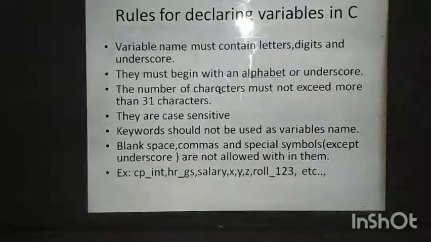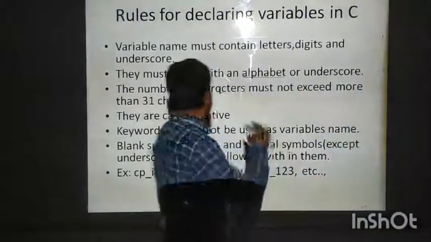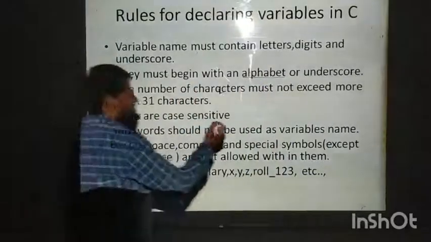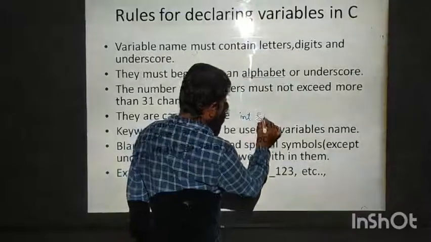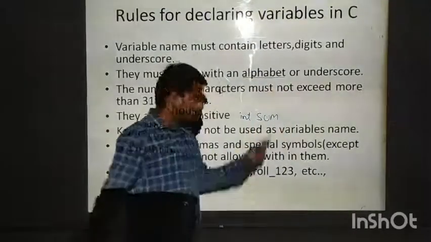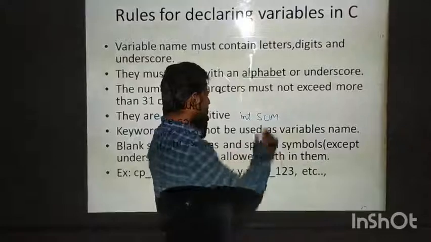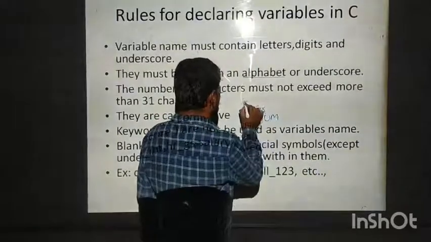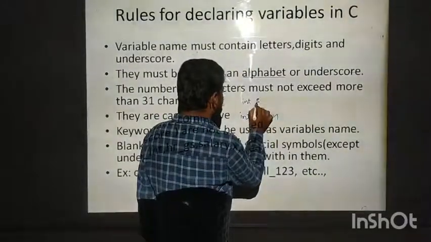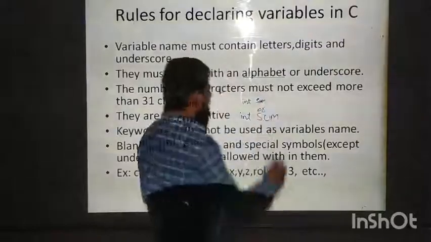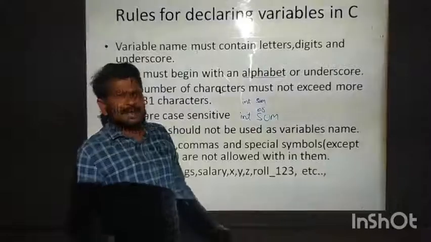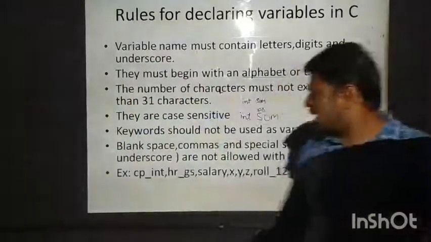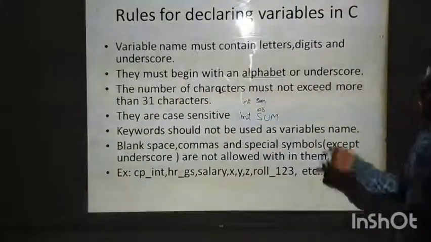The variable should be declared either in small letters or in capital letters. Suppose I am declaring an integer type variable as sum, all should be in capital letters, or integer type small letters s u m. Either all letters should be capital letters or all should be small letters. That is one of the rules for declaring a variable.